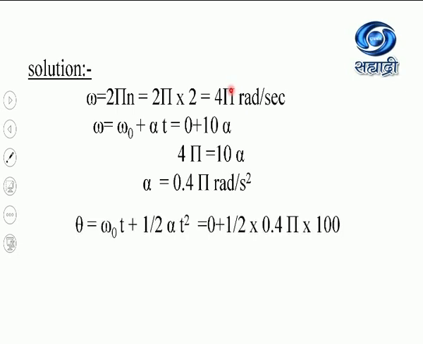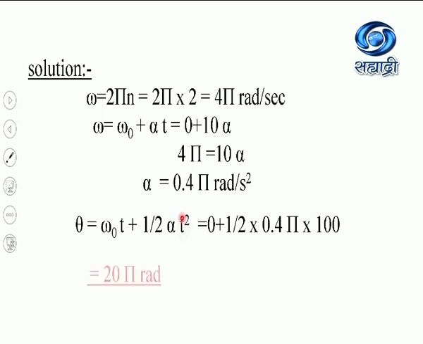Then use this kinematical equation, theta equal to omega 0 t plus half alpha t square, for calculating the number of revolutions in 10 seconds. Again, the initial angular velocity is 0, so this whole term will become 0. Then half alpha is 0.4 pi and t is 10, so t square will be 100.